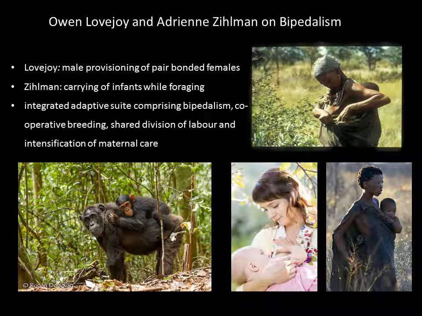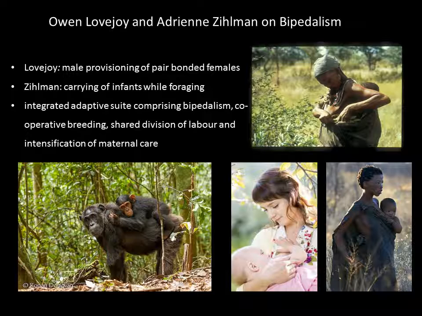Zillman had a debate with Lovejoy for the last 20 or 30 years. She debated Lovejoy; Lovejoy carried on as though Zillman didn't exist. But Lovejoy proposed in Ardipithecus ramidus that bipedalism is evidence of male provisioning of females. So you have these kind of sedentary females who are gathered around the fruit tree, and the males go off and provide food for the females with their more dependent offspring. And now they've got dependent offspring, they sort of can't move around and they're burdened by these late maturing offspring.